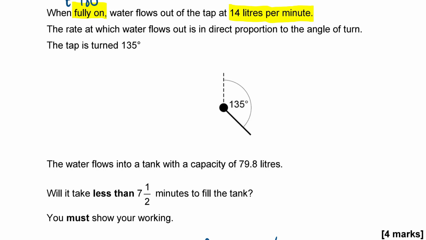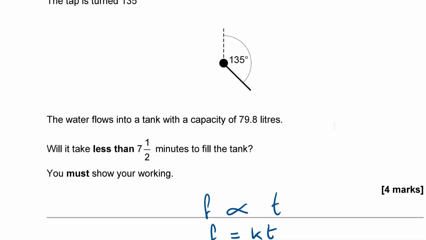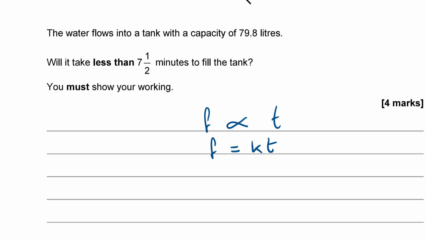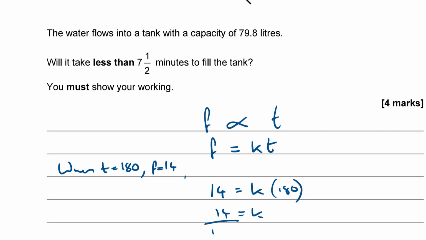So we know that when T equals 180, F equals 14. Let's sub those two values in. So 14 is K lots of 180, and that makes K 14 over 180. K equals 14 over 180.